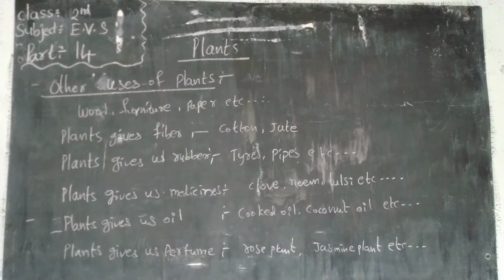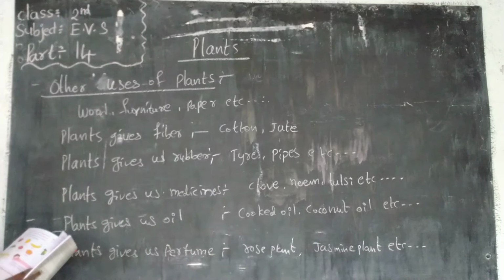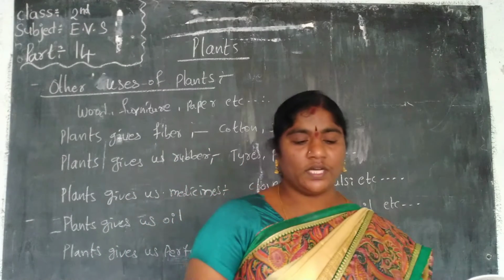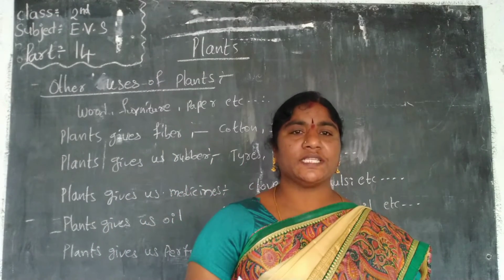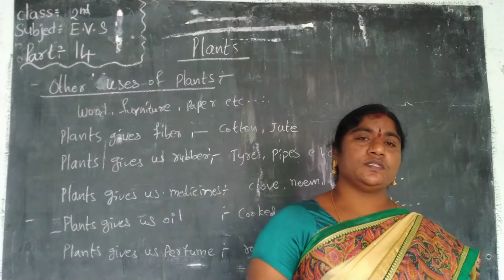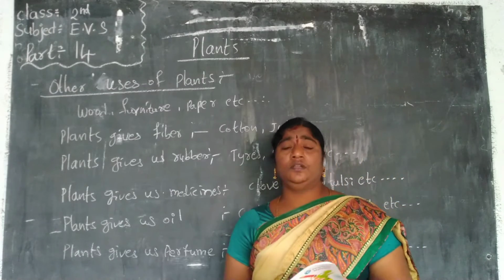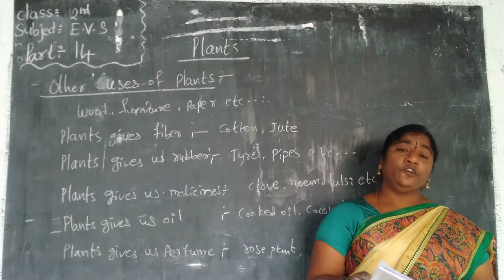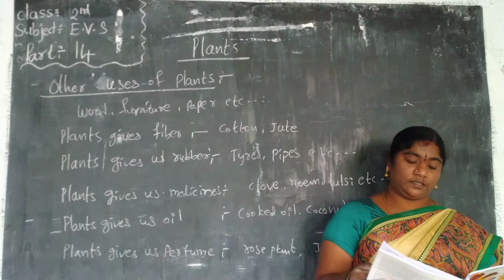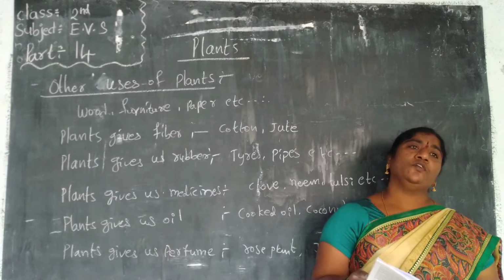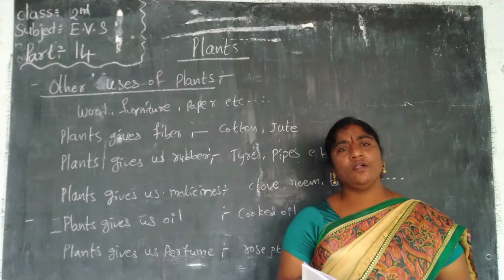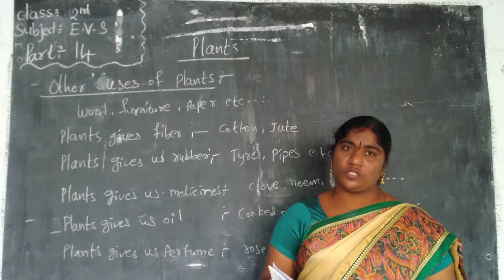Now we have to learn about the plants. In the last lesson, we learned about fruits and seeds. We learned about the food from plants like vegetables and fruits. We take parts of the plant: stem, root, flowers, seeds, leaves. From these parts we can take food items like vegetables and fruits.